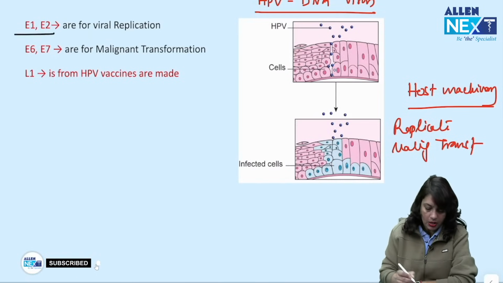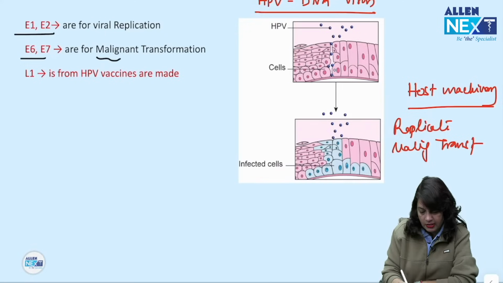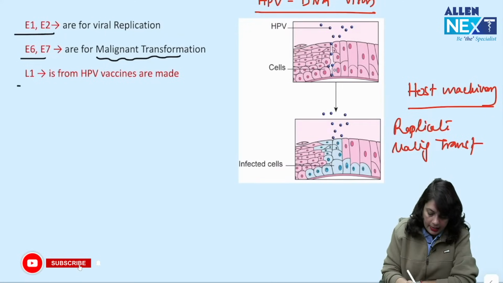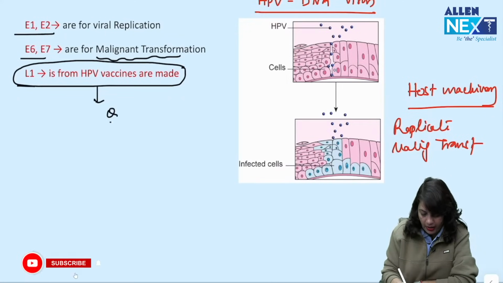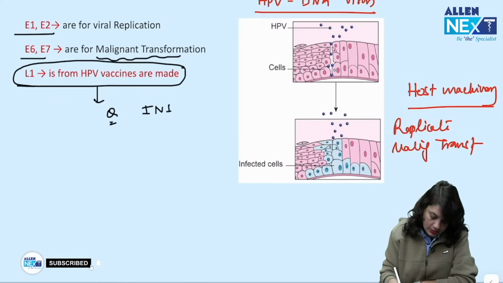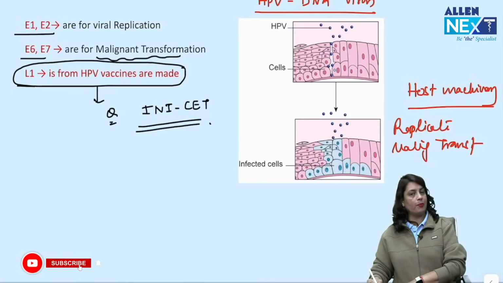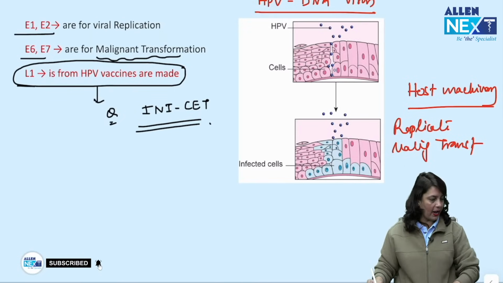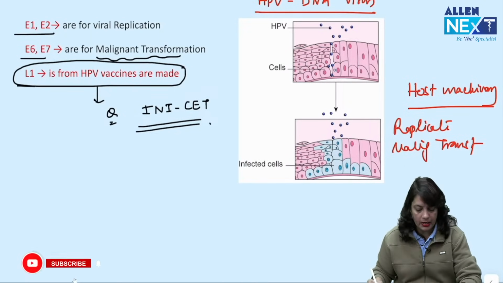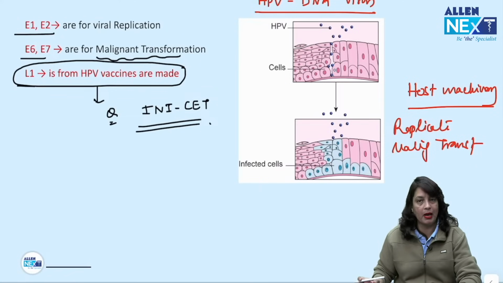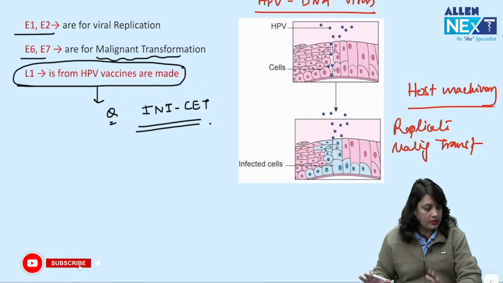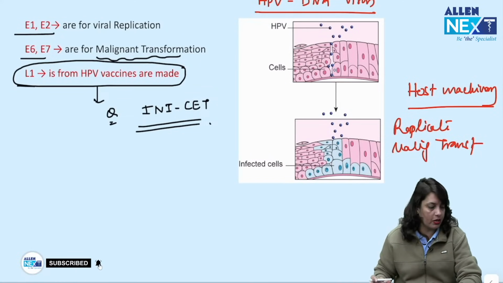E1 and E2. E6 and E7 cause malignant transformation, and L1 protein is the one from which the HPV vaccine is derived. So this is an INI CET PG entrance question. From which viral protein do you derive the vaccine? Answer is L1 protein. E1, E2 is for viral replication, E6 and E7 is for malignant transformation. This discussion is again important for PG entrance as well.